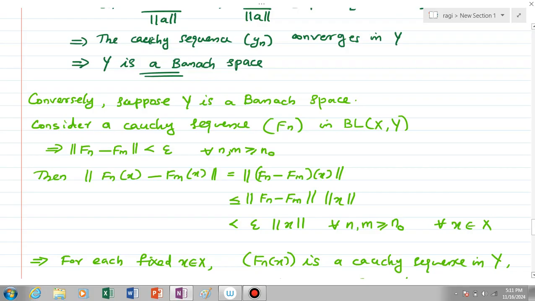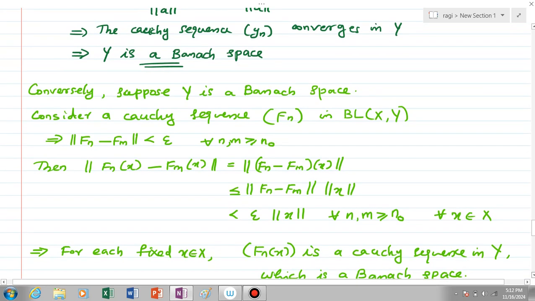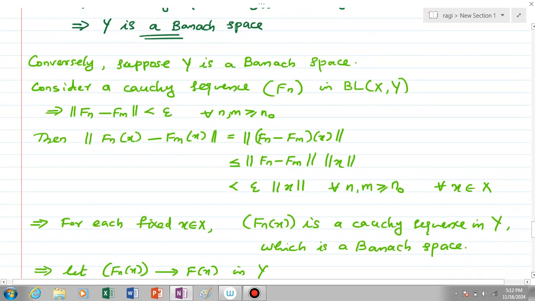Then the norm of f_n(x) minus f_m(x), which is equal to the norm of (f_n minus f_m)(x), is less than or equal to norm of f_n minus f_m times norm x, which is less than epsilon times norm x, for every n and m greater than or equal to n naught, and for all x element of X. This means that for each fixed x element of X, the sequence f_n(x) is a Cauchy sequence in capital Y. And by our supposition, capital Y is a Banach space, so it converges.